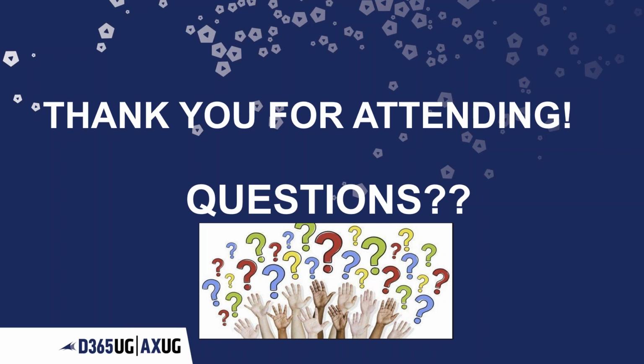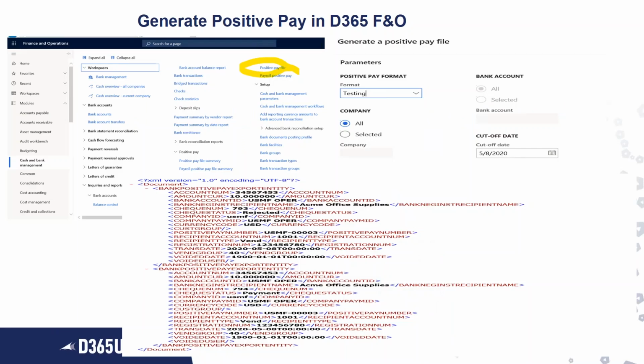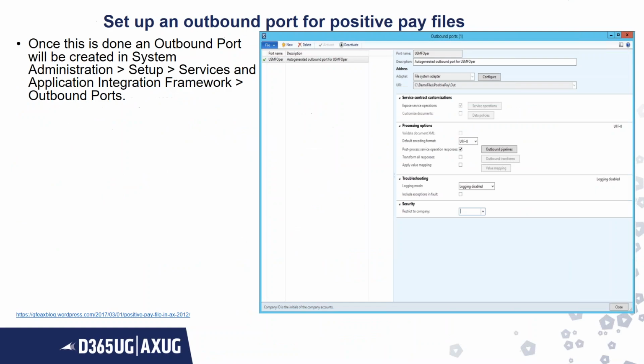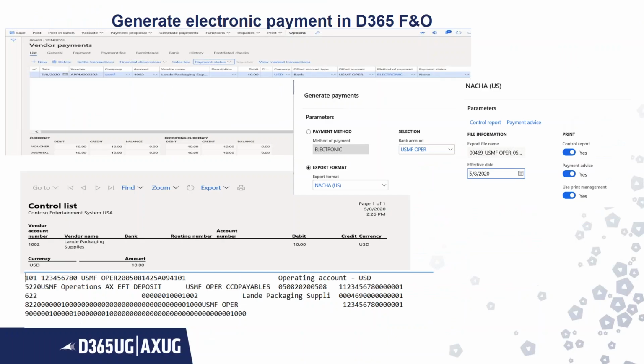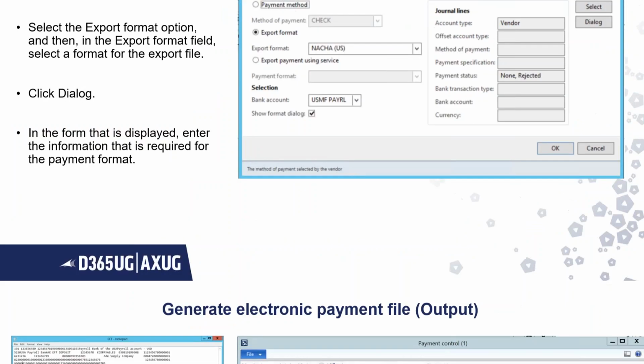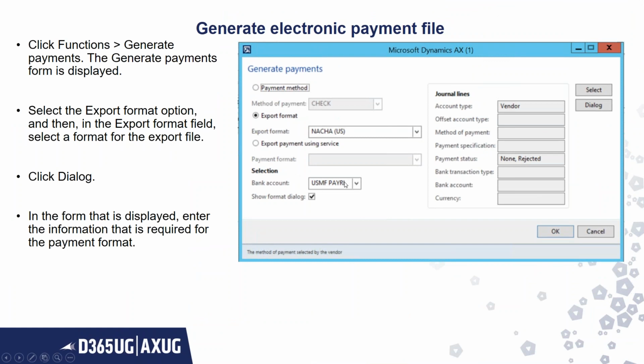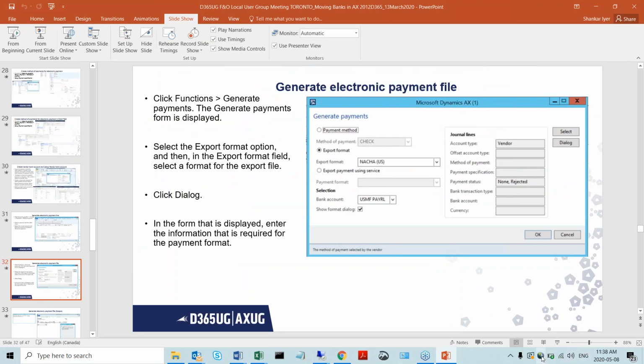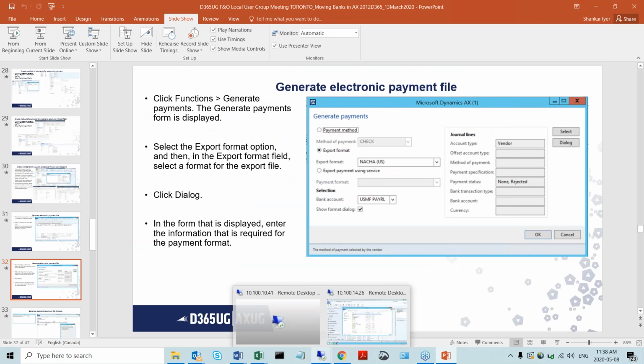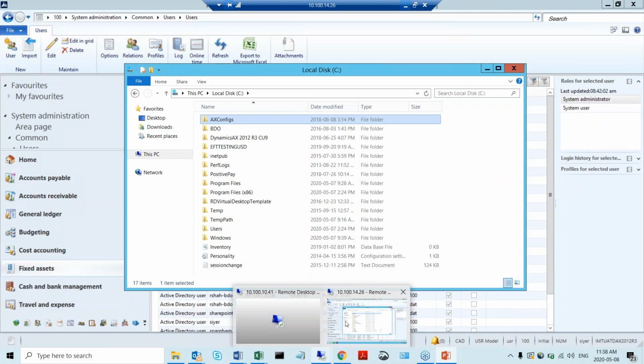He asks, can you please show us how to add electronic signatures? Sure. Any environment is fine, or does it have to be D365? AX 2012 is what he says. Okay, great.